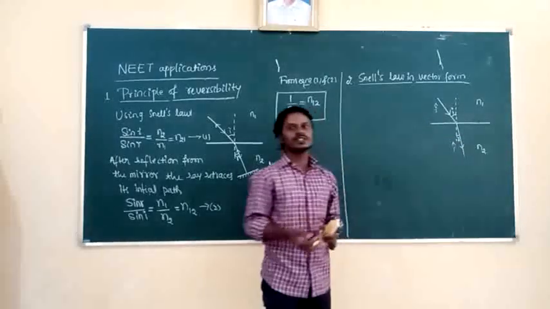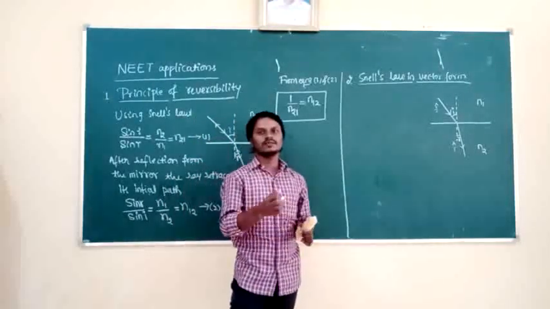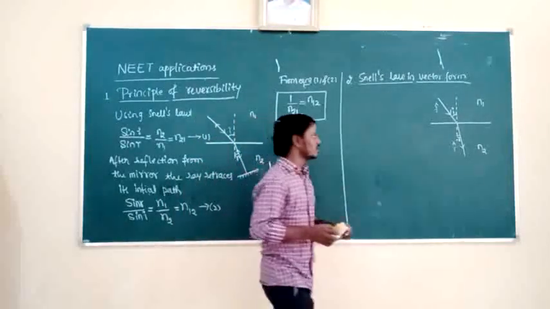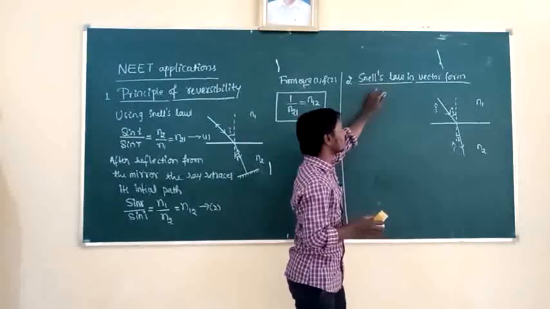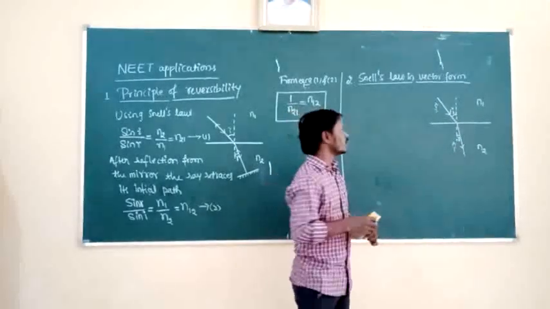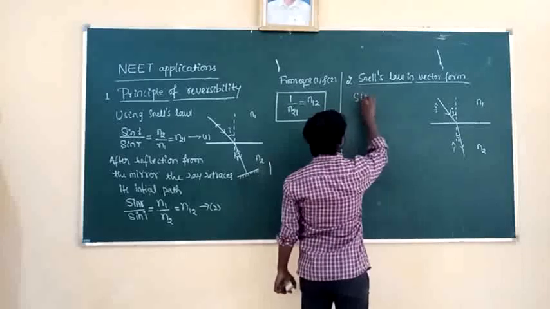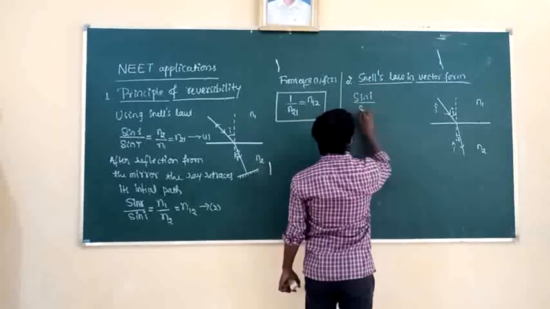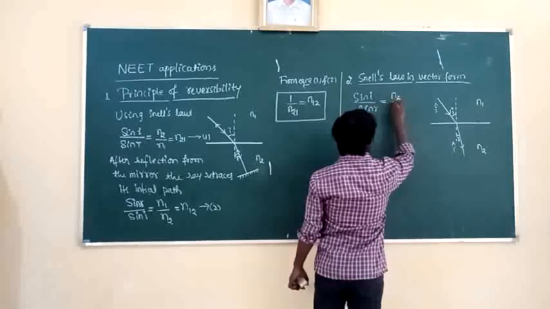What is the use of unit vector here? Unit vector is used to show the direction, and its magnitude is how much? 1. So by using Snell's law we are going to express it in terms of vector form. Okay, so how to write this one? We know what Snell's law is: sin I divided by sin R is equal to N2 by N1.